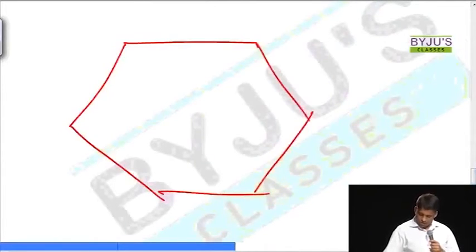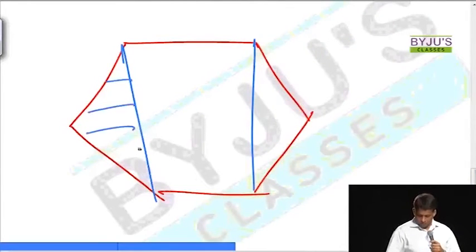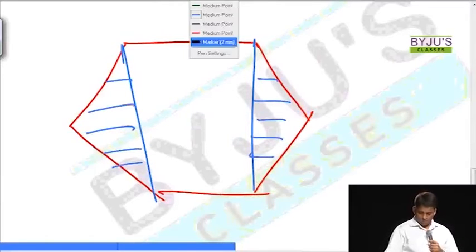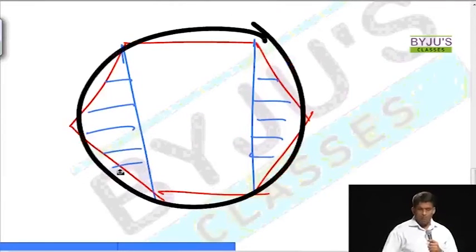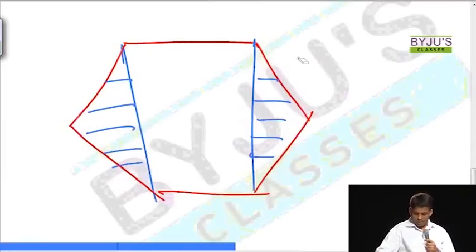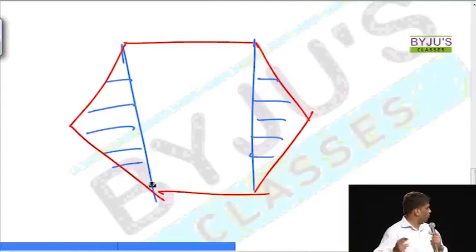Solving a question like this, there's another one in your sheet, you can find which question it is later. This shaded region, where this is given as 5, or basically this was given as 10. Rather than giving it directly, they'll tell you there's a circle and the diameter is 10, so you take this as 5. Once you get that as 5, it's a regular hexagon, so this is given as 5. And the question is to find the shaded region, not the ratio, but the shaded region.